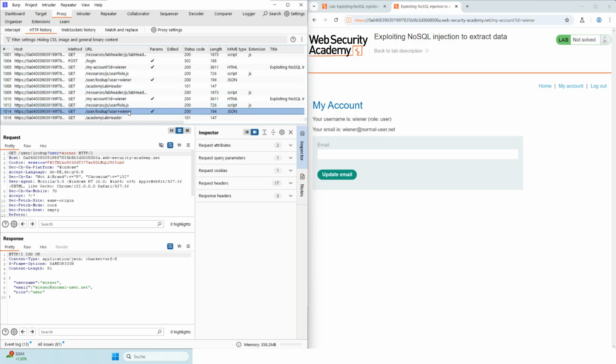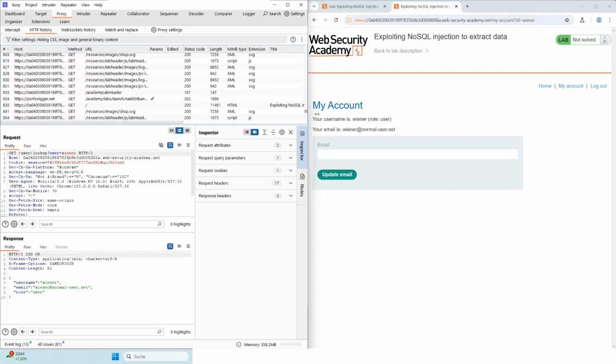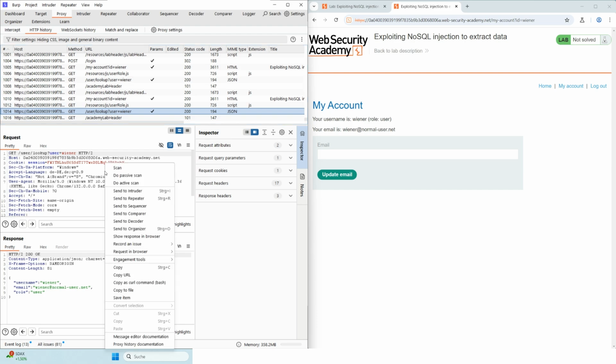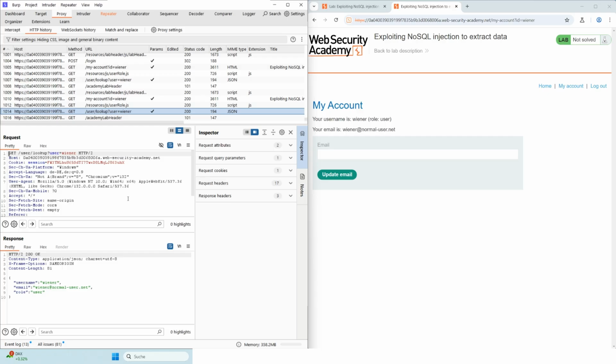The HTTP history shows all requests that have passed through the Burp proxy so far. We now want to send the request to the Burp Repeater. To do this, we move the mouse over the request and press the right mouse button. A context menu appears in which we select the Send to Repeater option.